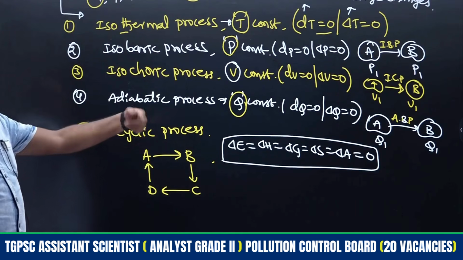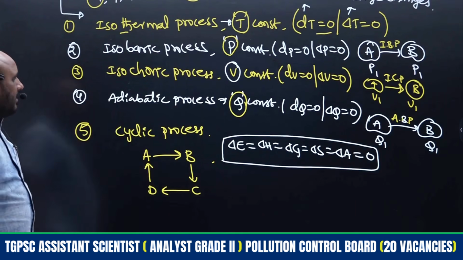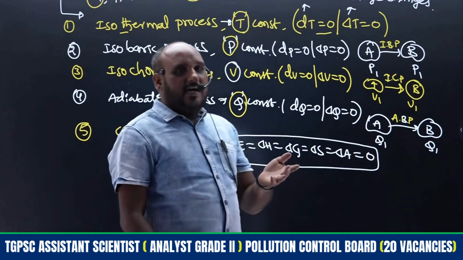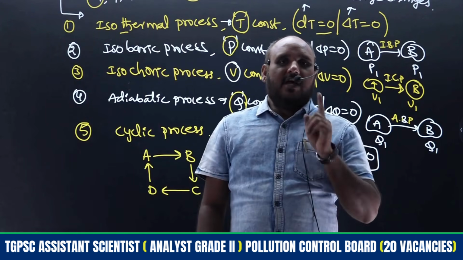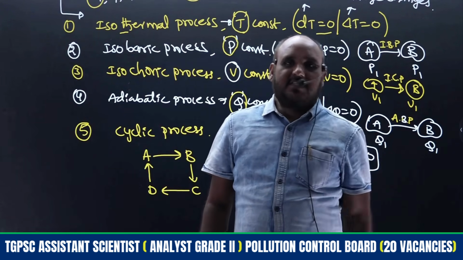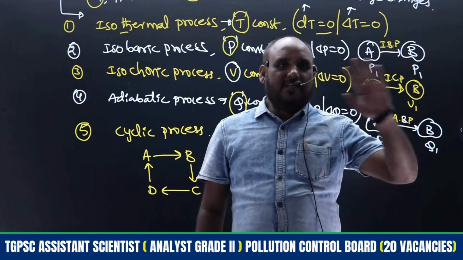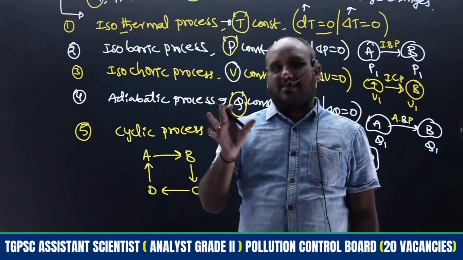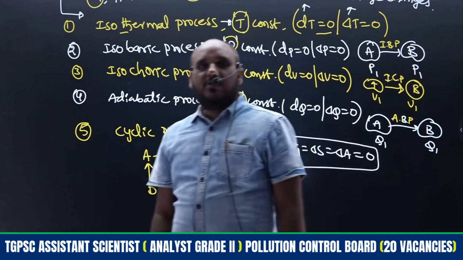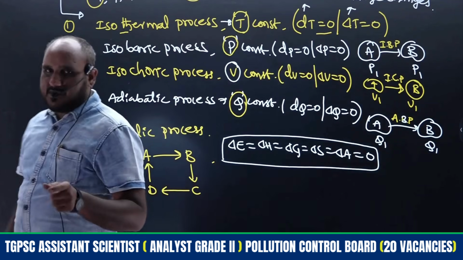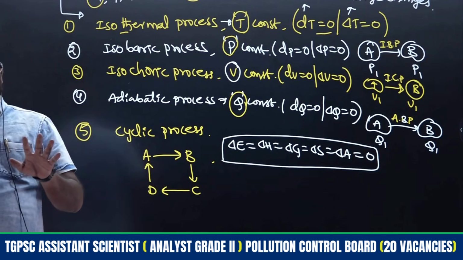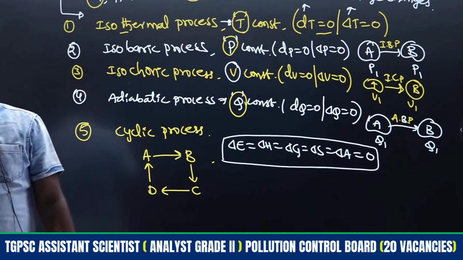Whatever process is carried out in a cyclic manner, how do we have to remember all the thermodynamic processes? When a process is involved, one of the parameters will change with time. Whenever one parameter changes, the other parameters are kept constant. Based on that constant terminology, we express the thermodynamic process. We have to remember 5 parameters, and based on those 5, we get 5 thermodynamic processes.